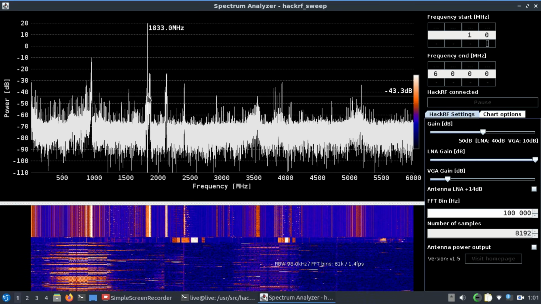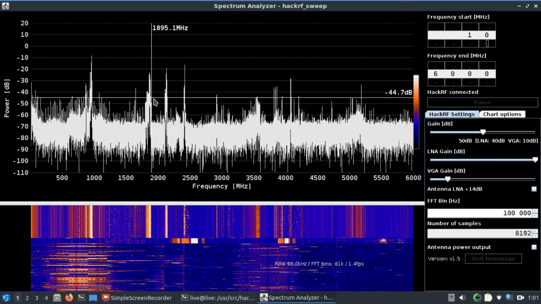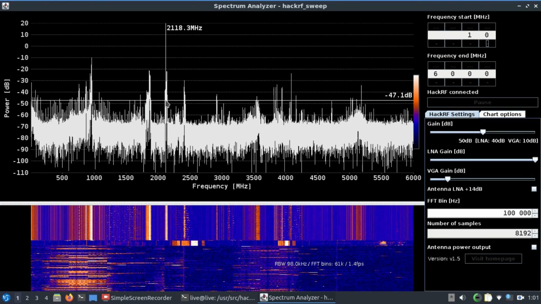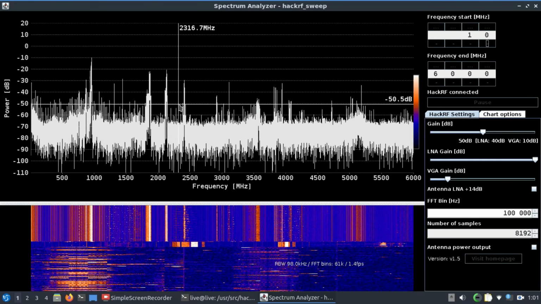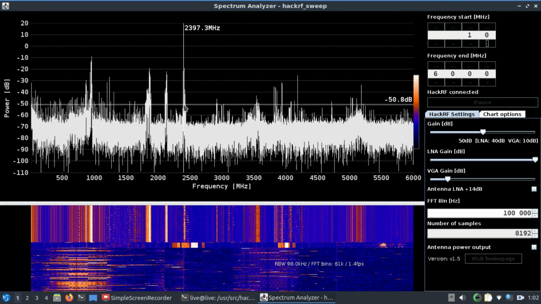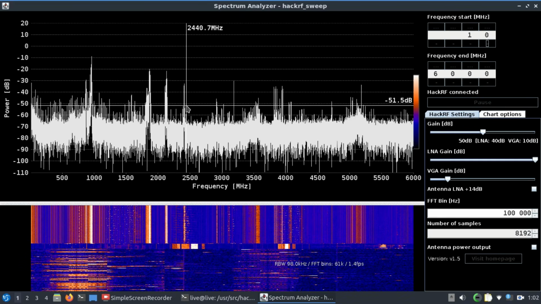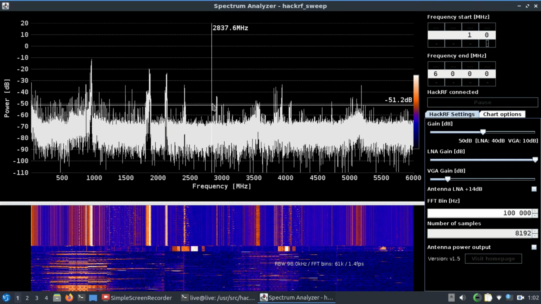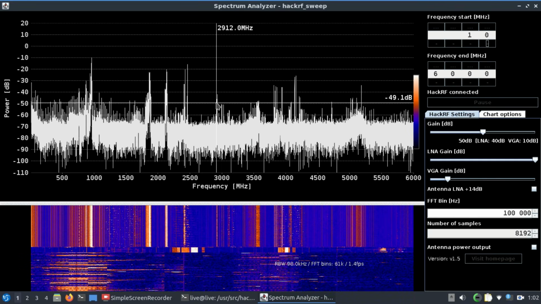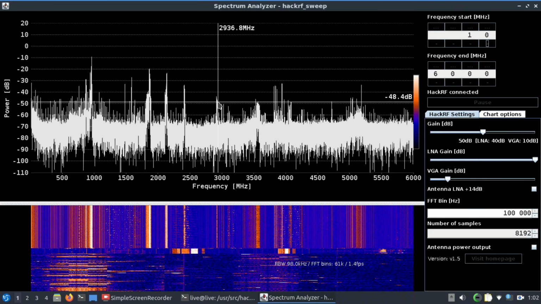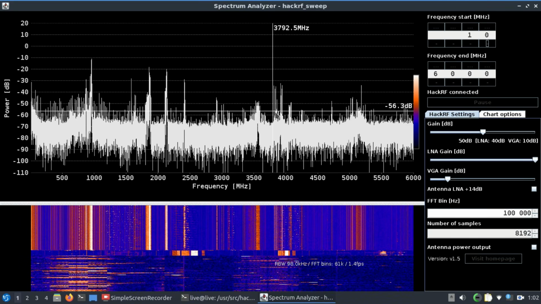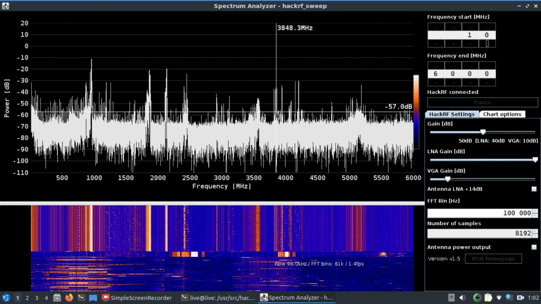This is about 1800 megahertz, which is actually GSM 1800. If I go a little bit further, this is your 2G, 3G, and 4G signals. If I go a little more around this vicinity, this is my Wi-Fi band that we were looking at earlier. And then we also have some transmission at 2900 megahertz. Then if I go further, you have something around 34. So there are different types of transmission taking place.